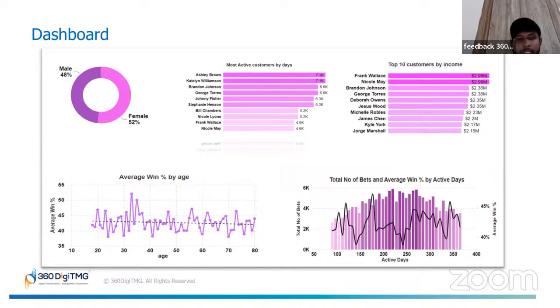So I would say that this dashboard is giving us a wealth of actionable insights. By understanding these customer behaviors through metrics like income, activity level, win rates, and bonuses, businesses can allocate the bonuses more strategically to minimize the returns, and of course have customer satisfaction, and that leads us to getting our objectives done.